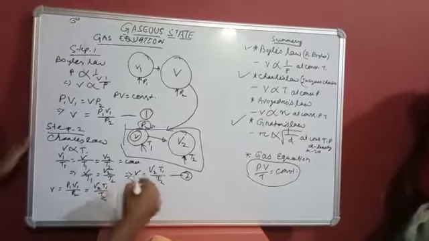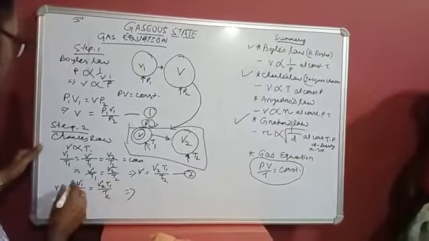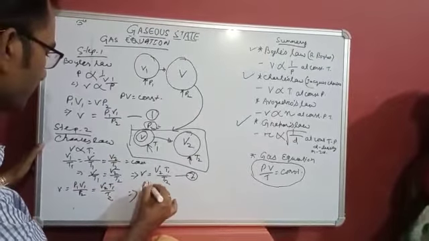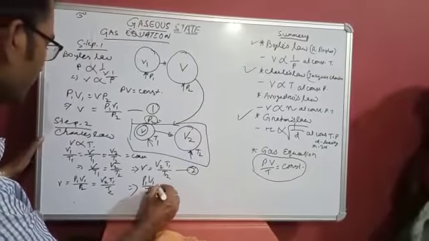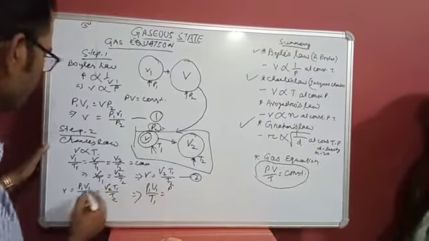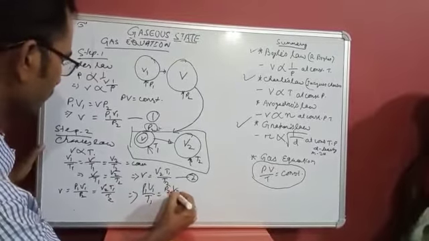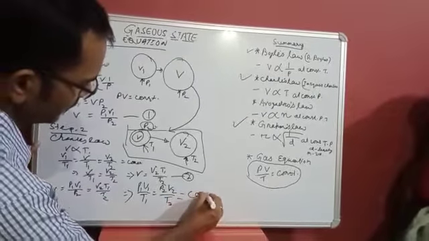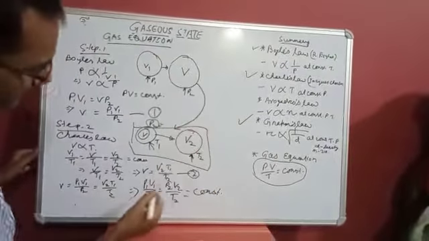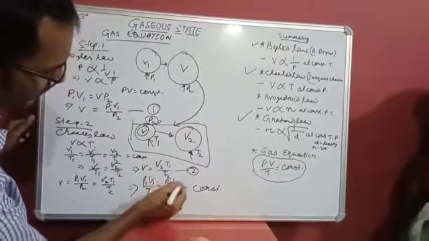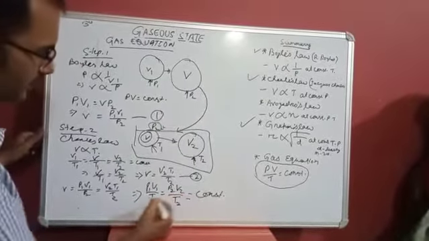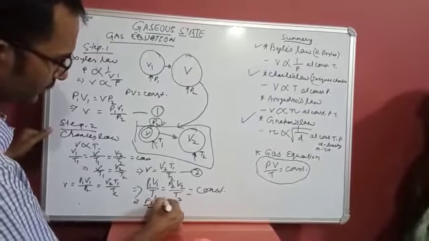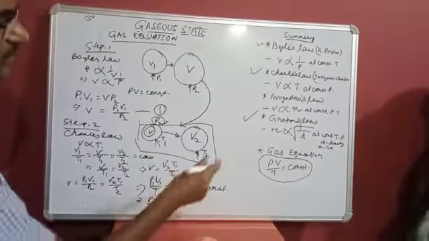Okay, then this implies that P1 V1 by T1 is equal to P2 V2 by T2. This is constant. So according to gas law, P1 V1 by T1 is equal to P2 V2 by T2 is constant. This implies PV by T is constant. This is the gas law equation.